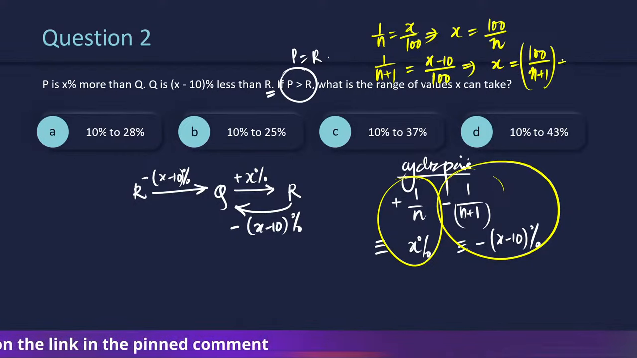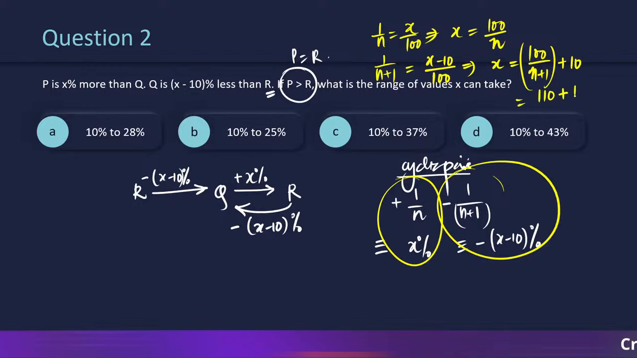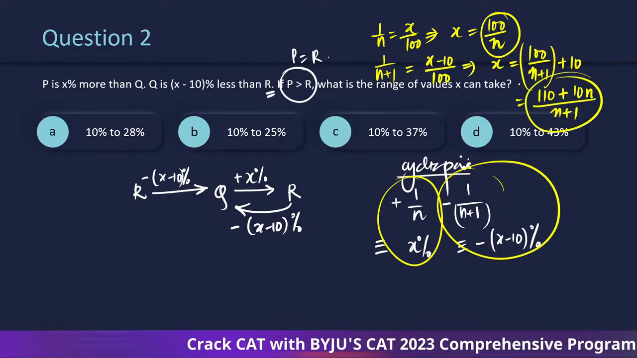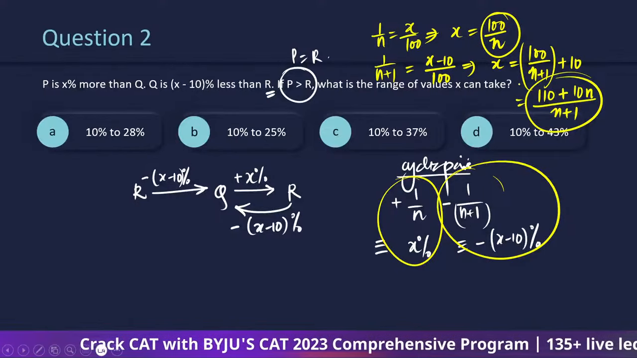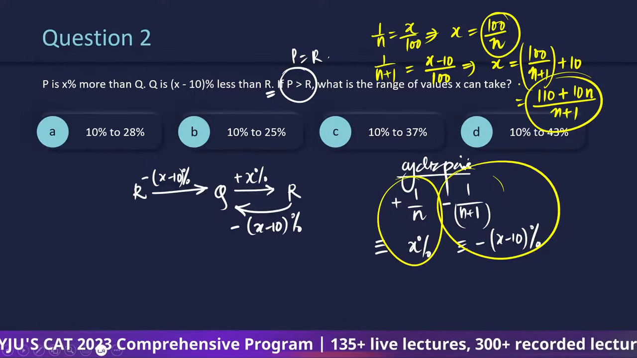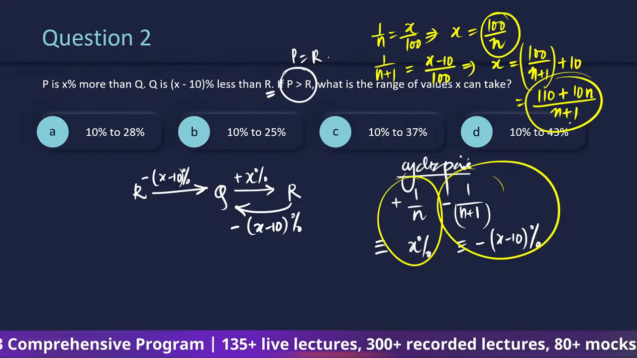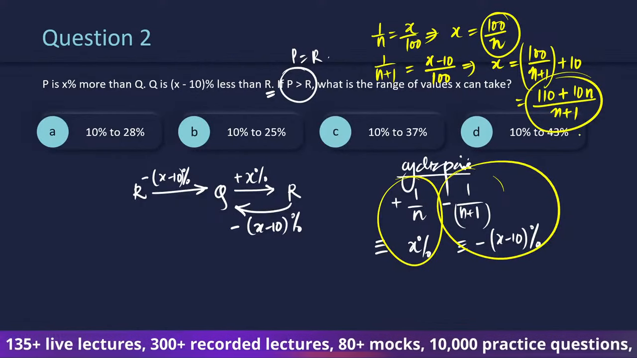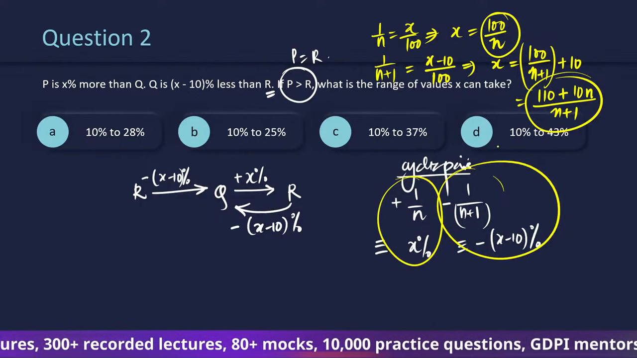And then plus 10. So this will give you 110 plus 10n divided by n plus 1. So we need to find out, they both are x, isn't it? So what value should we take such that they both are equal, right? Either we can solve these two, which will be time consuming because we will be getting a quadratic, or we can straight away use the options.